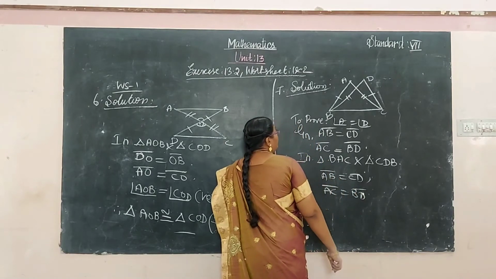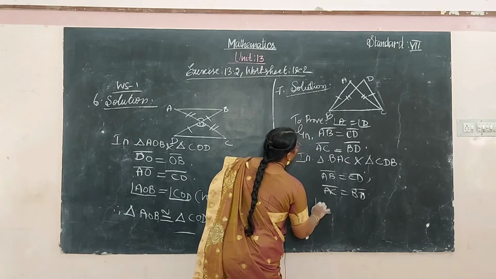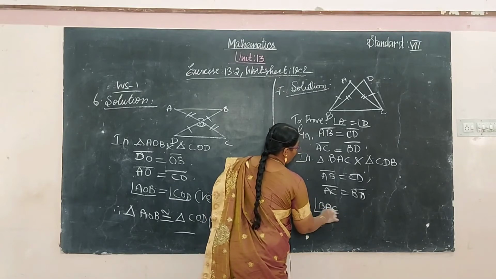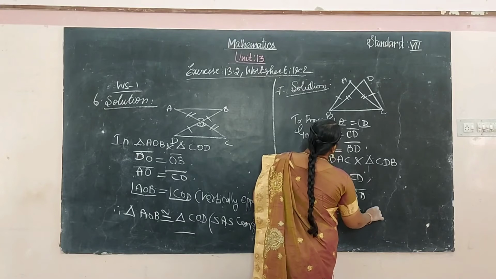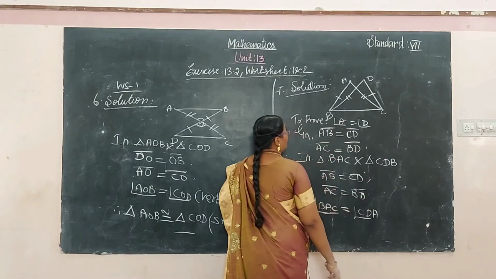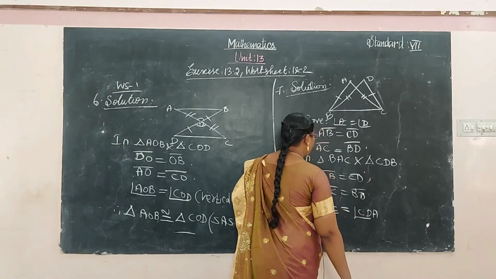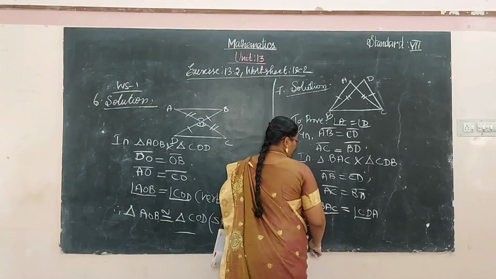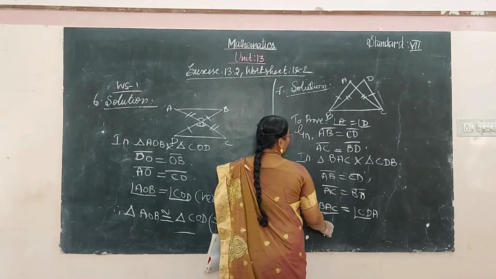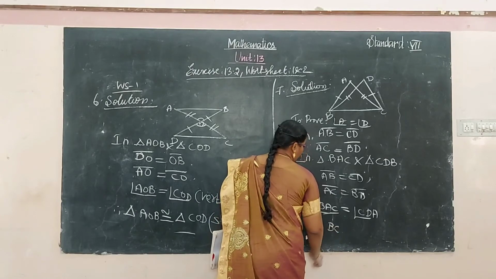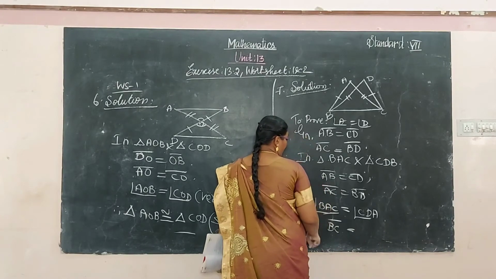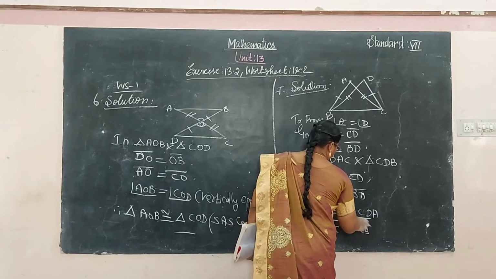Then the angle BAC is equal to CDA, they are equal. Why? BC is a base. BC is common for both.